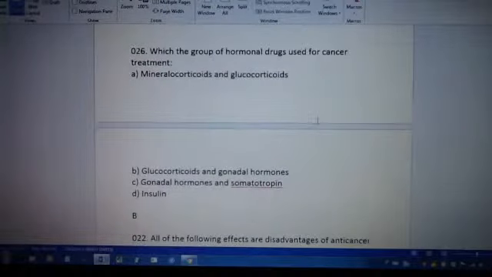Moving on, number 26. Which group of hormonal drugs is used for cancer treatment? A, mineralocorticoids and glucocorticoids, B, glucocorticoids and gonadal hormones, C, gonadal hormones and somatotropin, or D, insulin. And the answer is B, glucocorticoids and gonadal hormones are the group of hormonal drugs used for cancer treatment. So remember, it's glucocorticoids and gonadal hormones, not the mineralocorticoids.